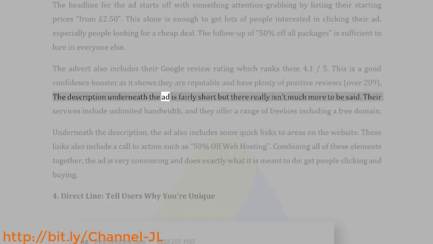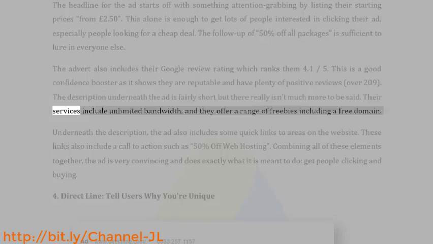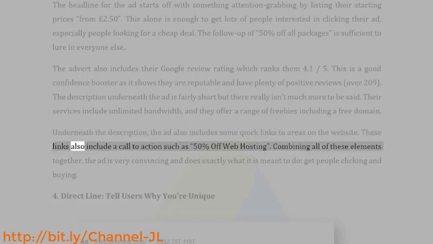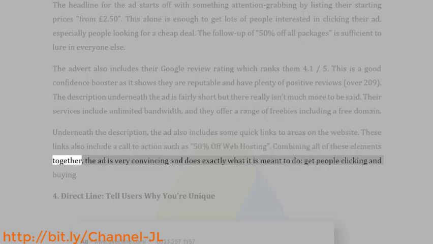The description underneath the ad is fairly short, but there really isn't much more to be said. Their services include unlimited bandwidth, and they offer a range of freebies including a free domain. Underneath the description, the ad also includes some quick links to areas on the website. These links also include a call to action such as 50% off web hosting. Combining all of these elements together, the ad is very convincing and does exactly what it is meant to do: get people clicking and buying.